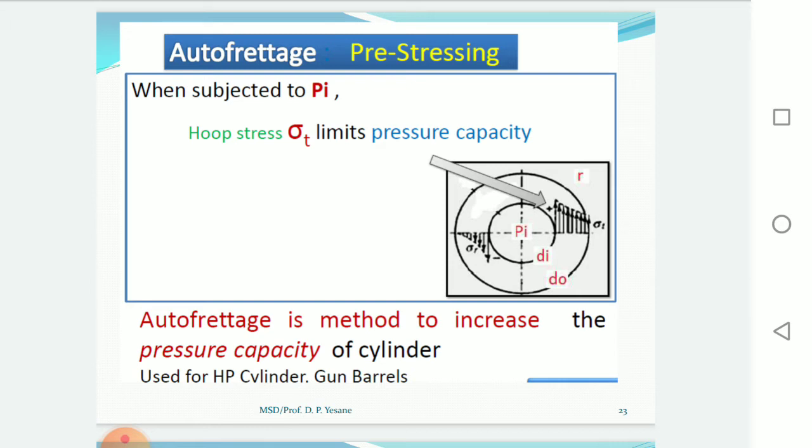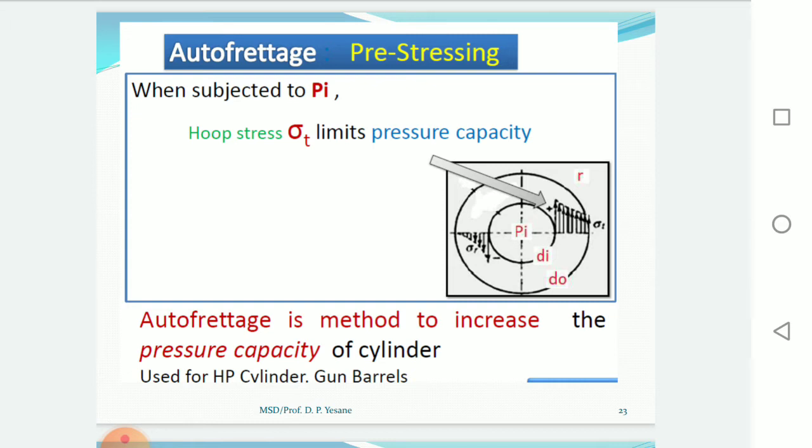Purpose of pre-stressing. During pre-stressing, residual compressive stresses are induced at the inner surface, as shown in the figure. At the inner surface, compressive stresses are there, and at the outer surface, tensile stresses are there. When the cylinder is subjected to an internal pressure, the residual compressive stresses at the inner surface start to decrease, become zero, and finally become tensile as the pressure is further increased. The resultant stress distribution in the pre-stressed cylinder is shown in the figure.